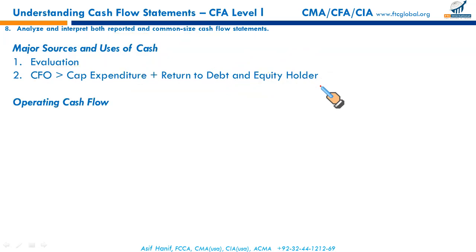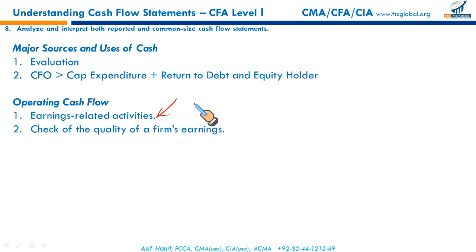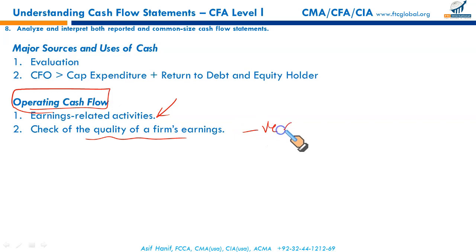Operating cash flows, as we have discussed, are earnings related. They come from the income statement: cash received from customers, cash paid for different supplies, expenses, etc. This is the most important cash flow. Operating cash flows are the most important cash flows. They give us an idea whether the business is going to sustain in the long term, because if the business is generating negative operating cash flows, how will it meet its cash needs in the future? Business will have to generate some cash in order to sustain.